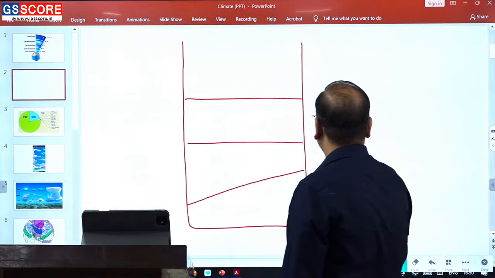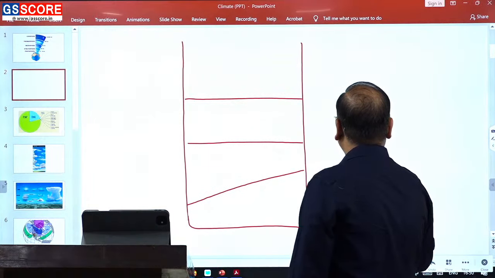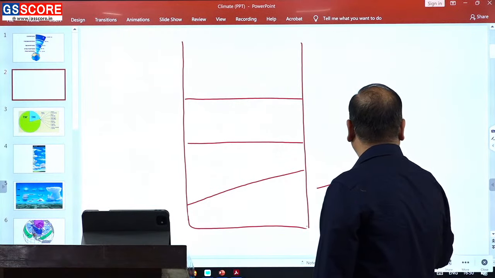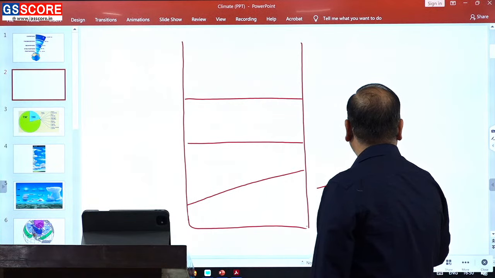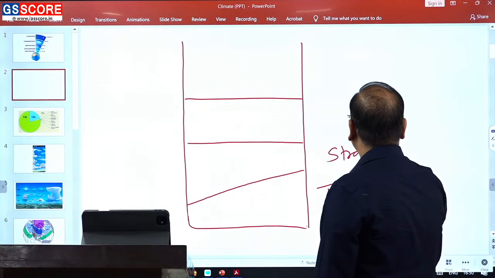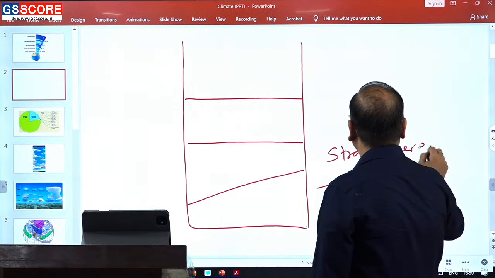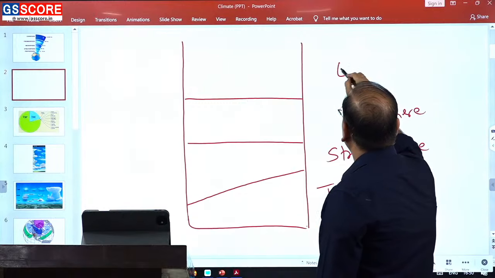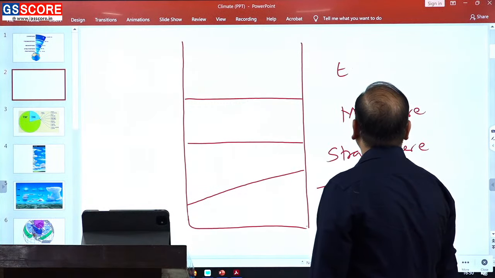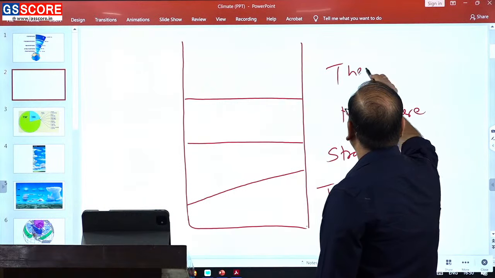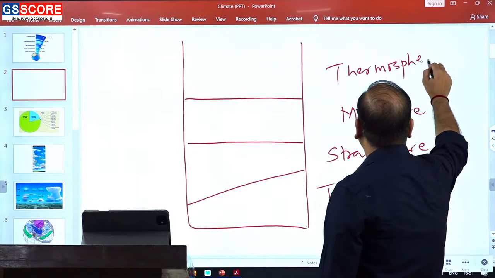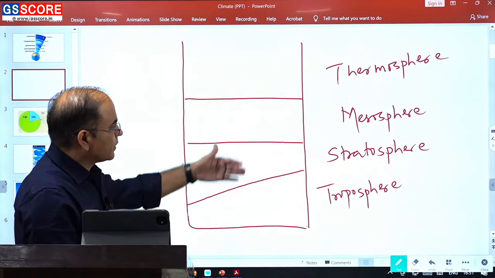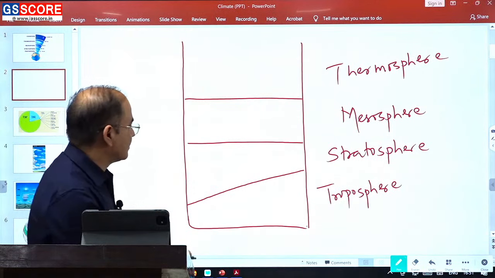In our atmosphere we have different layers, and these layers are known as troposphere, stratosphere, mesosphere, and exosphere or thermosphere. Within the thermosphere we have an exosphere, we have an ionosphere. So we have a troposphere, stratosphere, mesosphere and the thermosphere.